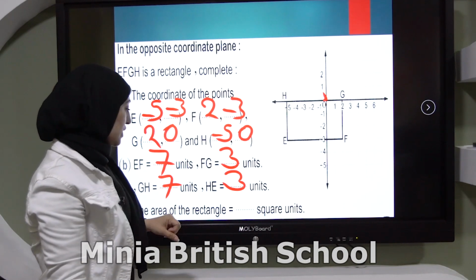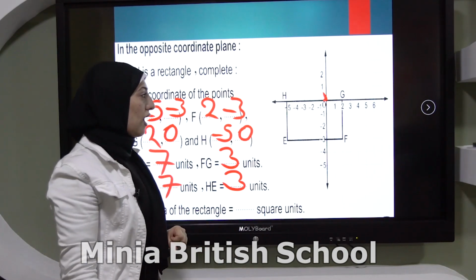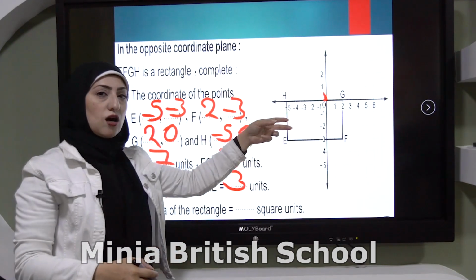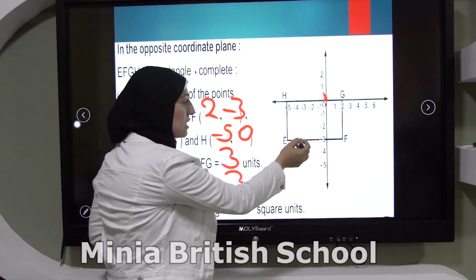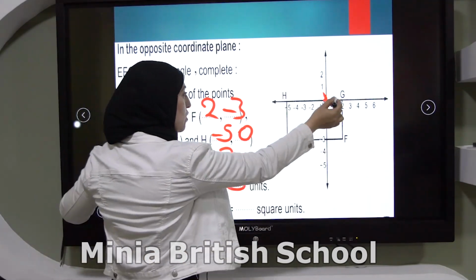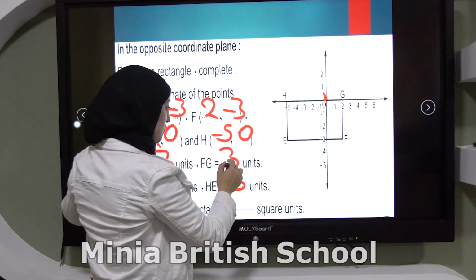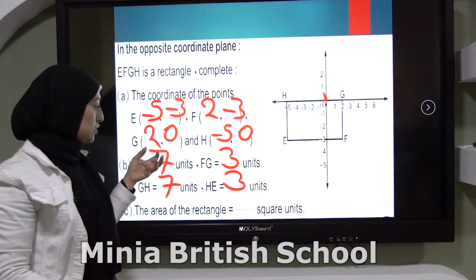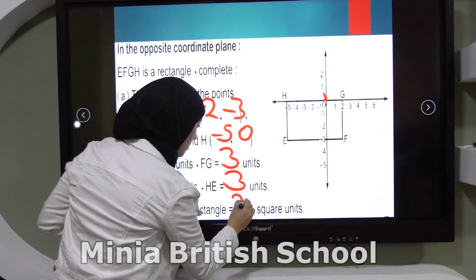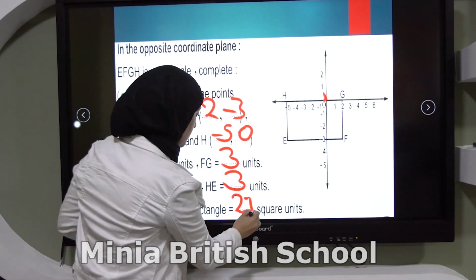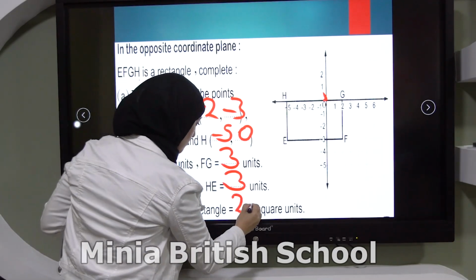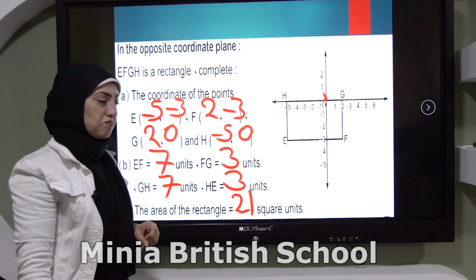Can you find the area of the rectangle? Yes, sure. What is the rule of the area of the rectangle? Yes, length times width. I get the length here, EF, which is 7 centimeters, times the width, which is FG, 3 centimeters or 3 units. So it will be 7 times 3 equals 21 square centimeters.